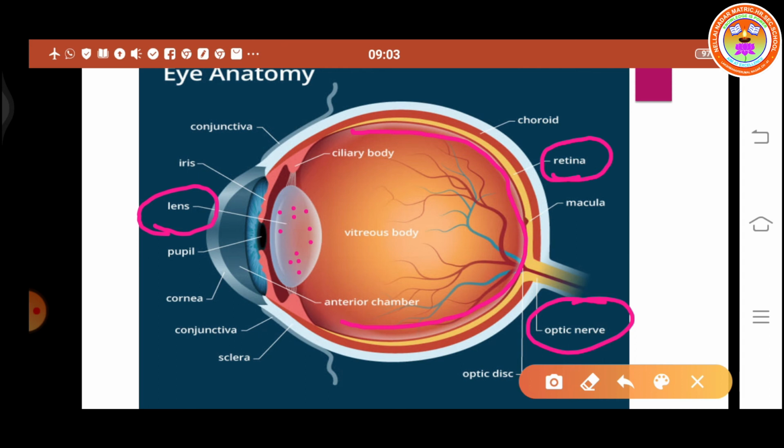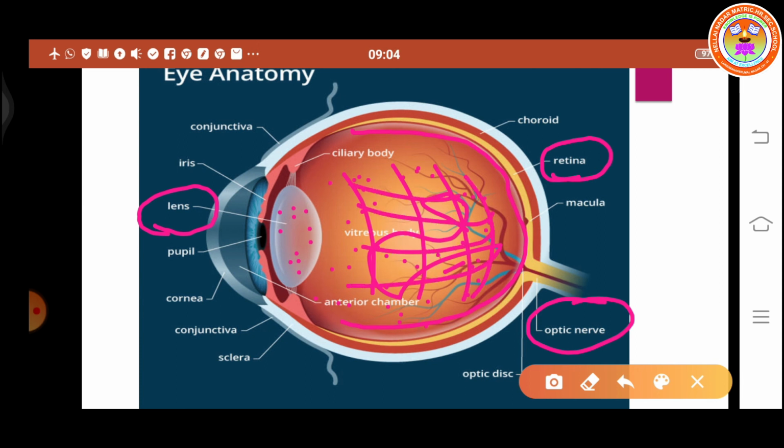And then inside our eye, there are some jelly-like and watery fluids. The posterior part of this place is called vitreous humor. Here where I am putting the dotted line, this place has a liquid called vitreous humor, and here in front, one watery fluid is there, that is called aqueous humor.